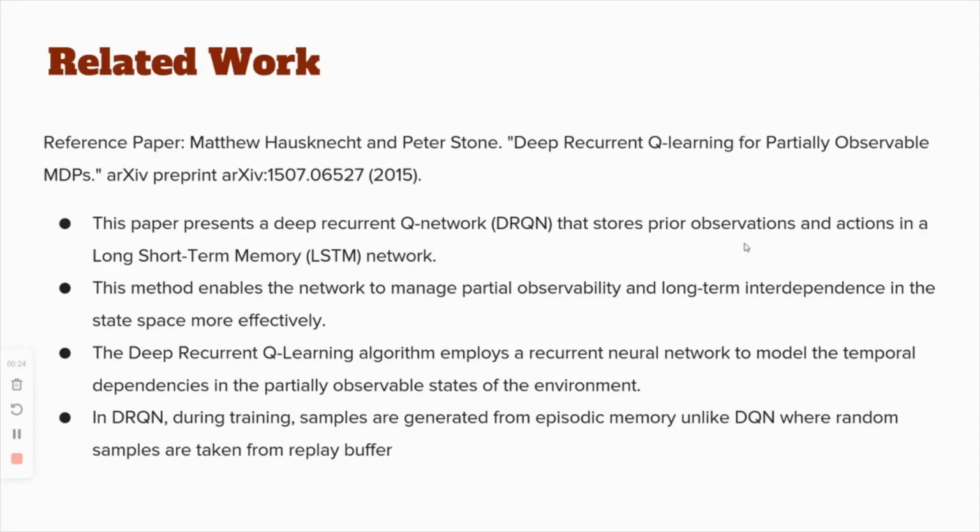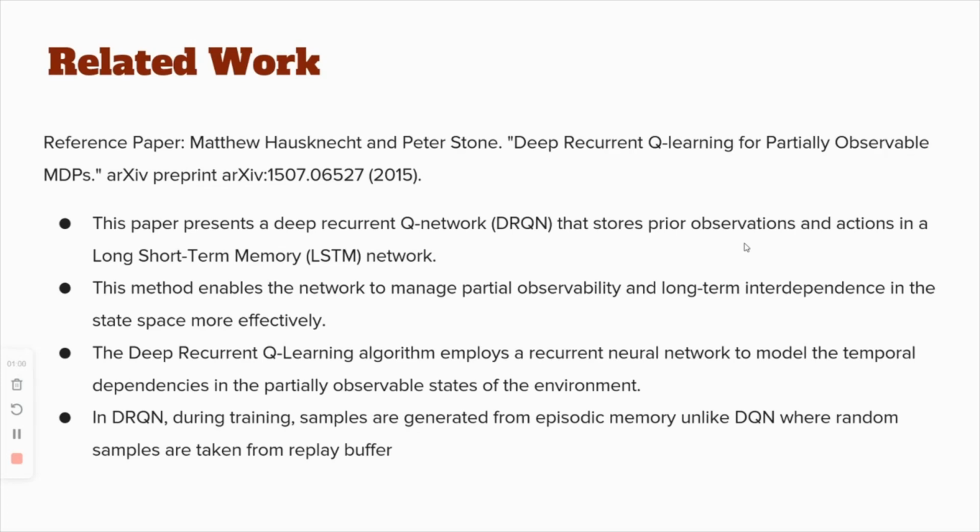Now, moving on, let's look at some of the existing work that's been done on this topic. In the past few years, there has been a lot of interest in applying deep learning based methods to solve problems in reinforcement learning. With the DQN model to solve partially observable MDPs, it is required to keep track of the previous observations in order to do well on the task. However, this has certain challenges like the huge memory requirements to store the previous observations. So it is important to predict the Q value based on the current observation alone.